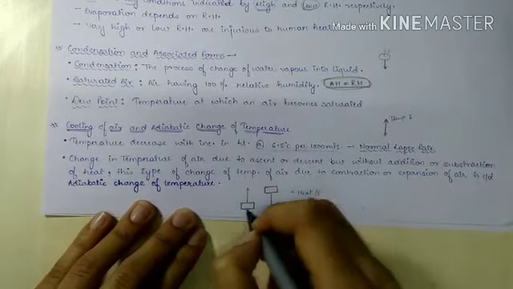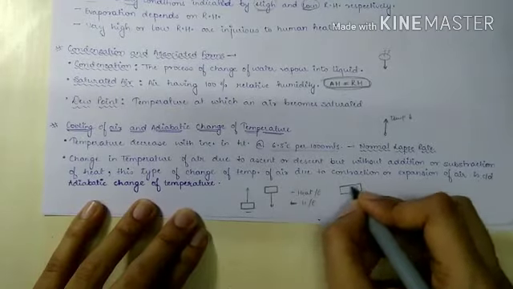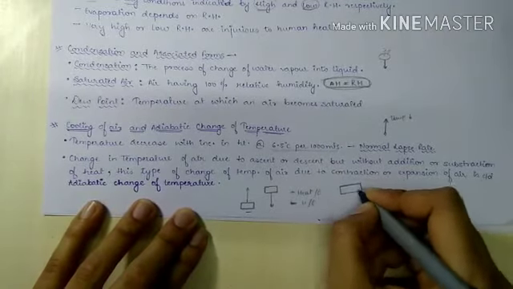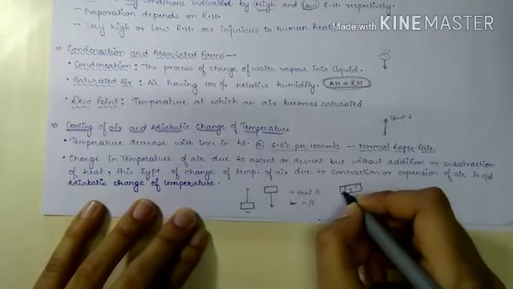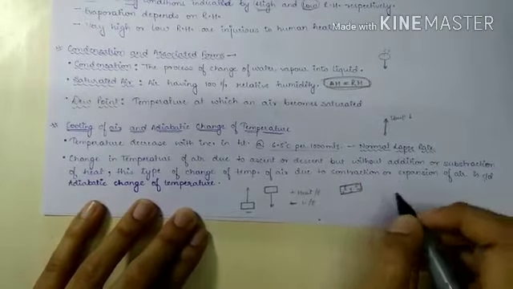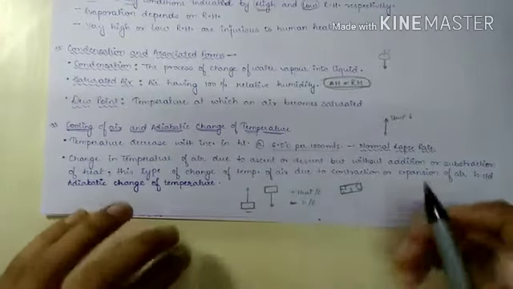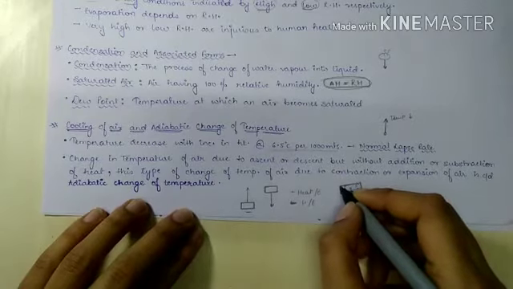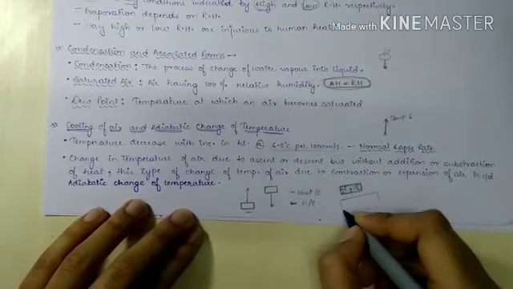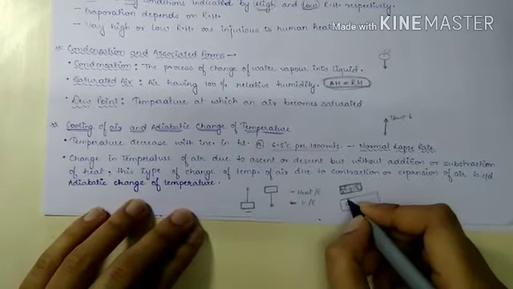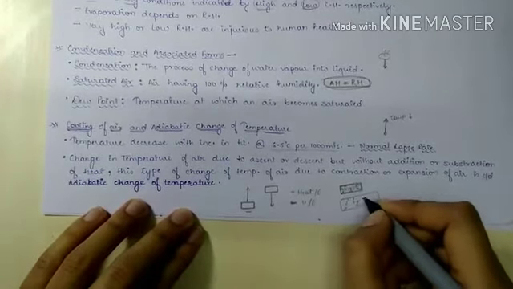Why does the temperature increase or decrease? See, this is air. Let us consider here we have air molecules. These molecules are putting some pressure and colliding with each other, and because of this collision, heat is being released. So if we expand the area, the rate of collision will be less, hence the energy released will be less.